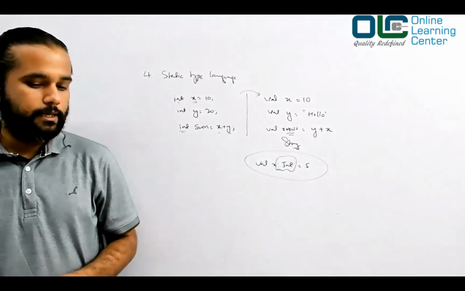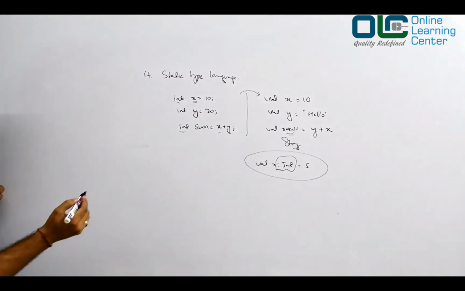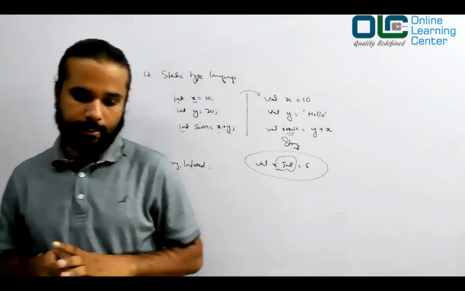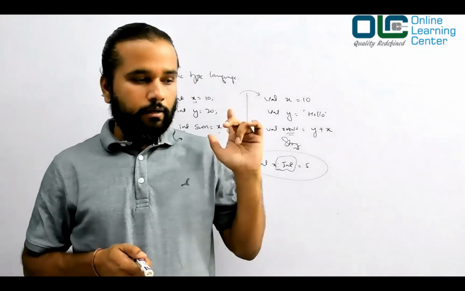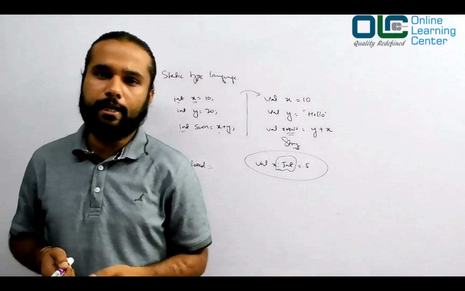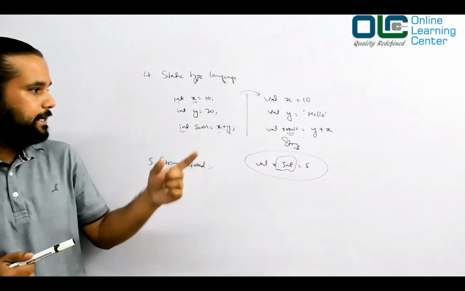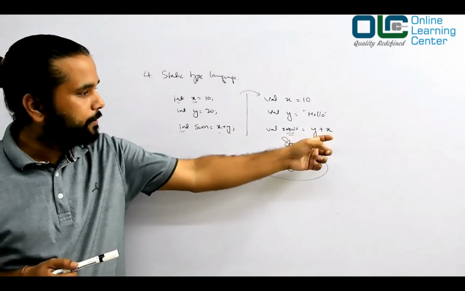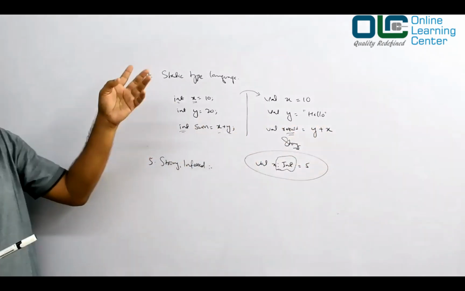Now the next point is Scala is strong and inferred. Scala is strong and inferred. So what do we mean by that? It is almost the same, right? Whenever any expression is executed, Scala will first interpret it. So see the difference between these two.